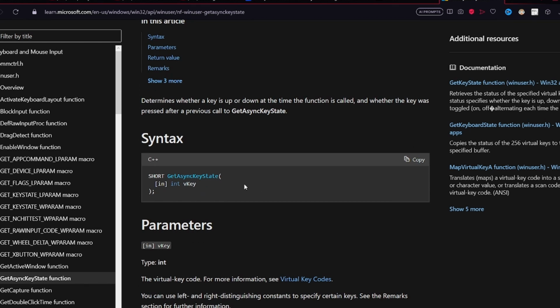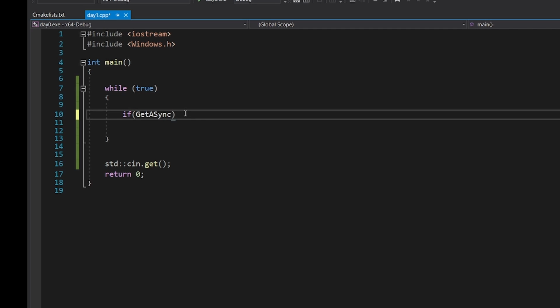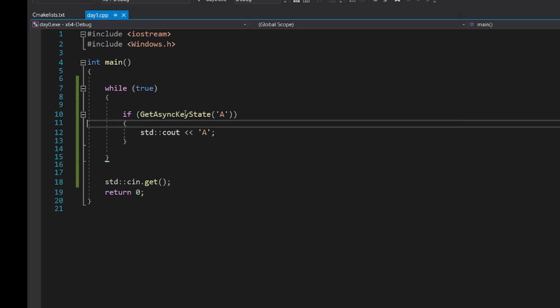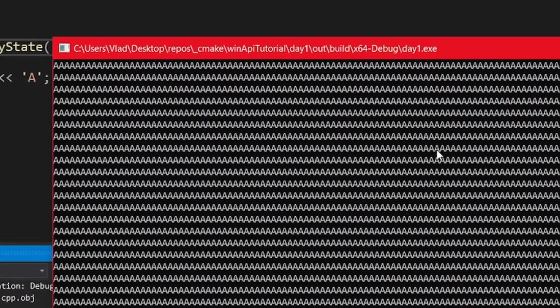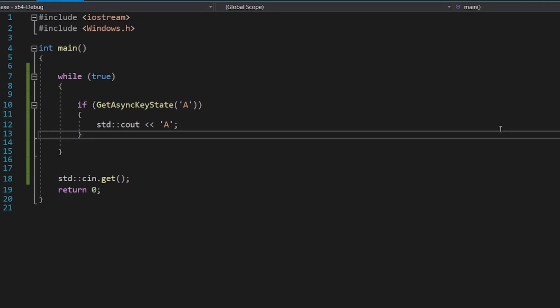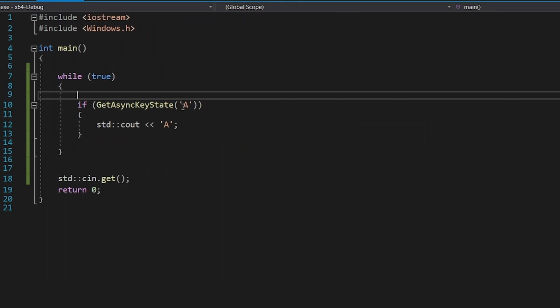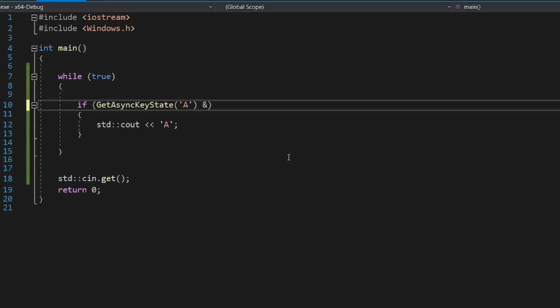GetAsyncKeyState, while it has a complicated name, allows you to get instant information about the keyboard. Take a look at this code. It will print A every time I press the A button. Okay, now maybe you want it to behave like typing. If I open a notepad window and type, you will see that as I hold the key, it will register once and then repeatedly, but slower. To do this, you just have to check if the first bit of the return value is set.